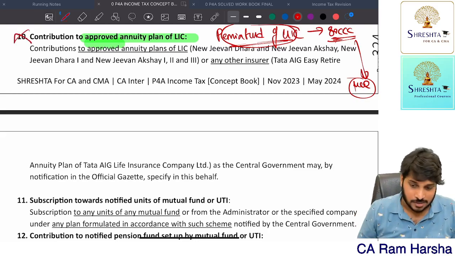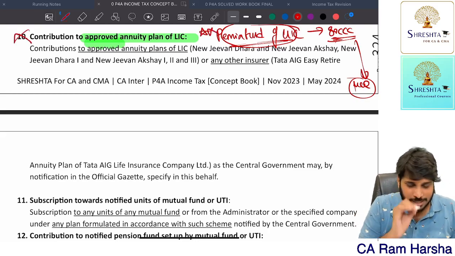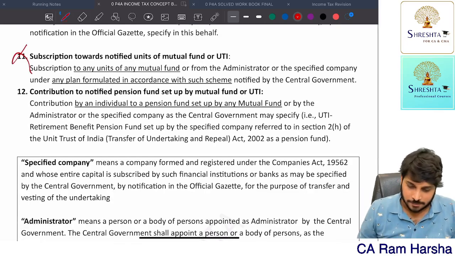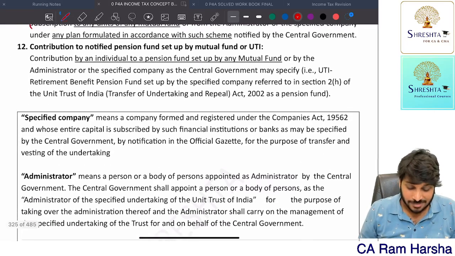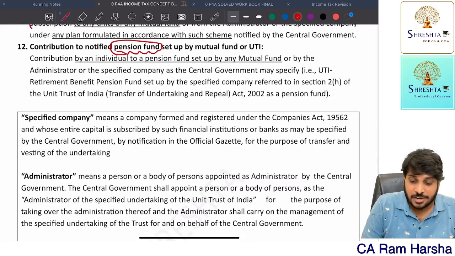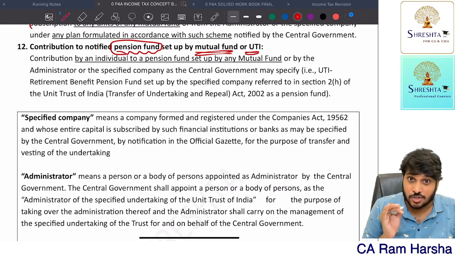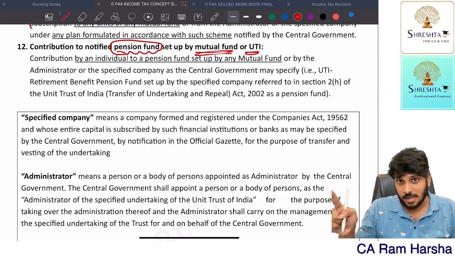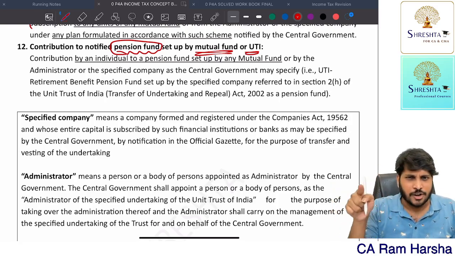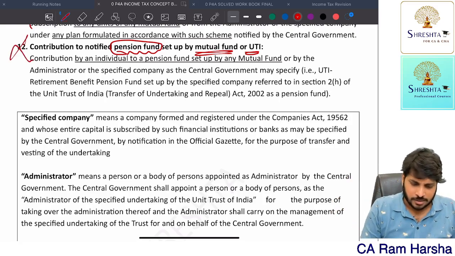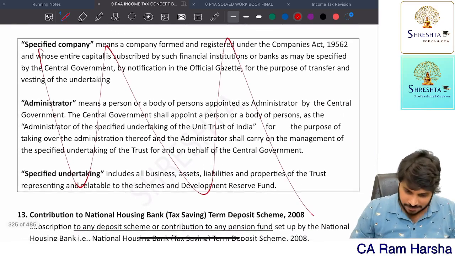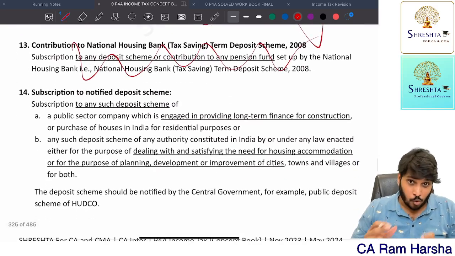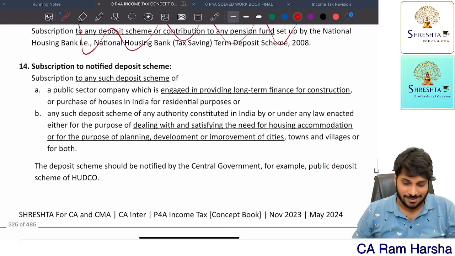No, not that required. This observation alone is enough. Suppose you are contributing to a pension fund of a mutual fund or Unit Trust of India, not LIC. Pension fund of LIC is always covered under 80CCC. Normal pension fund of a mutual fund or unit trust is covered under 80C, but not required. This matter is not required. This is also not required. These are all old items, but not removed.